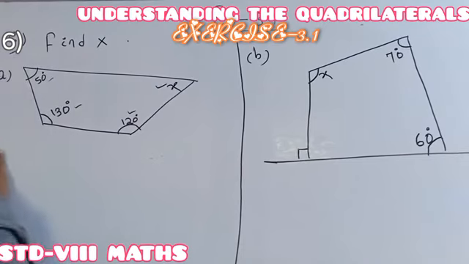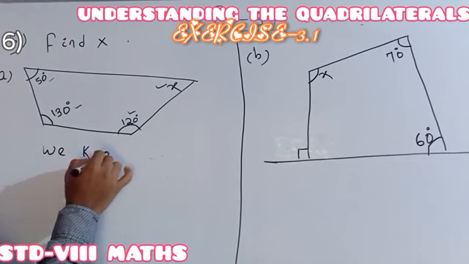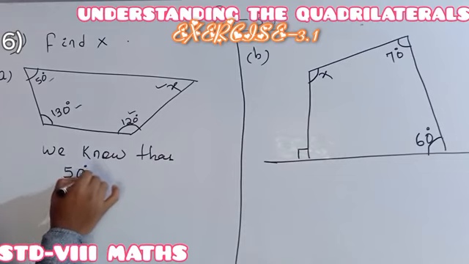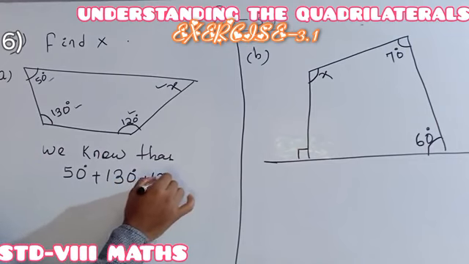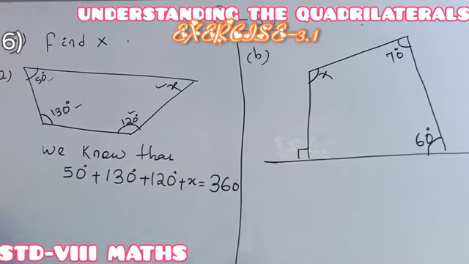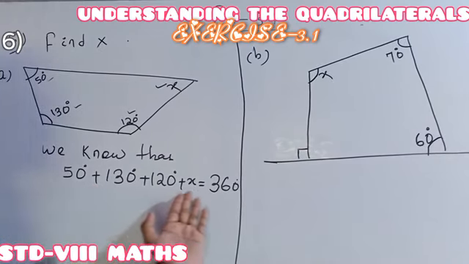So directly I am writing, we know that 50 degrees plus 130 degrees plus 120 degrees plus x is 360 degrees. Just like the angle sum property of a triangle, in a similar way this is the angle sum property of a quadrilateral.